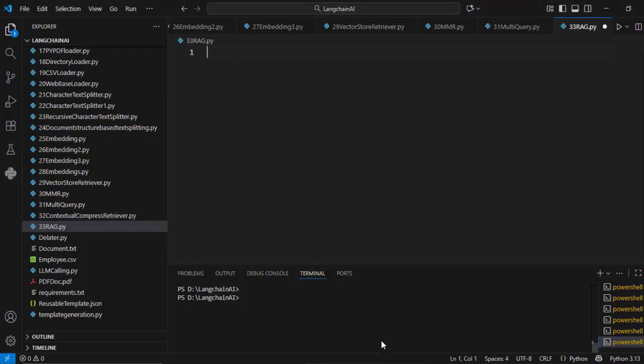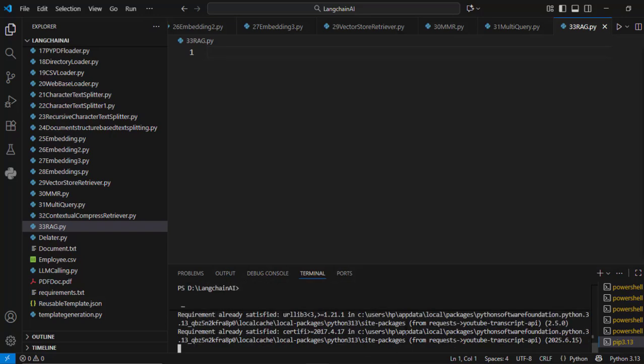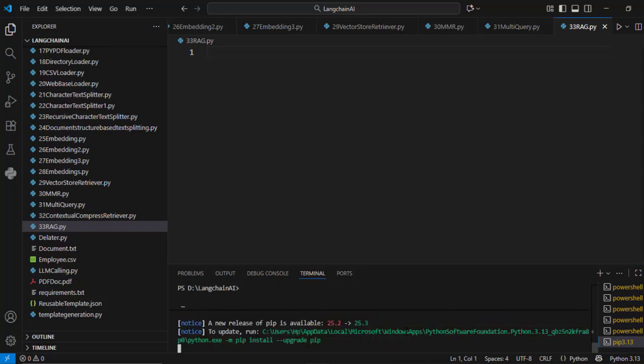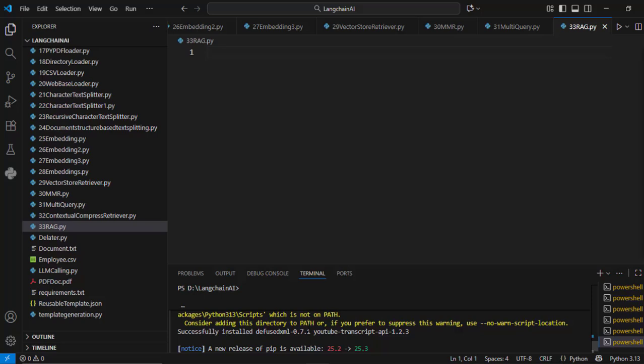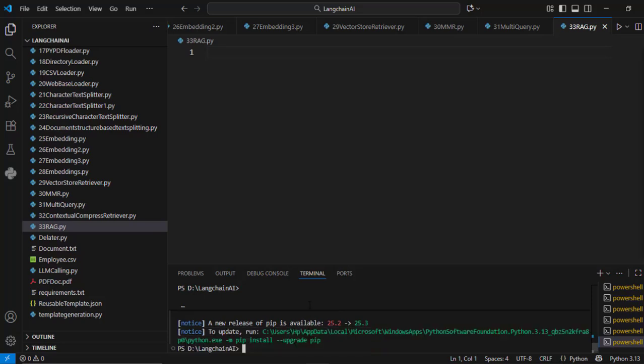Now I will go to Visual Studio Code, where I have created this particular file, rag.py. Here first I will run this command and hit enter. You see it has been successfully installed.